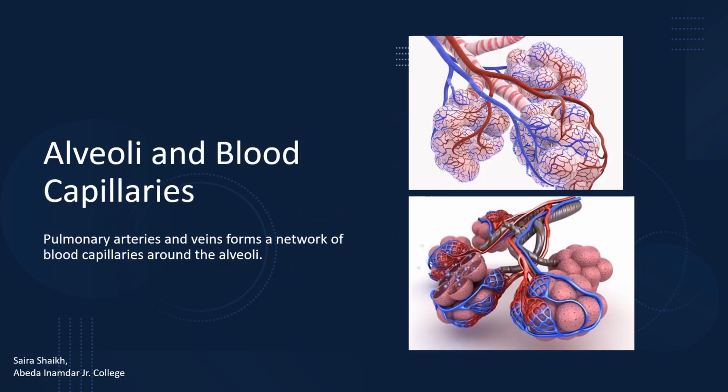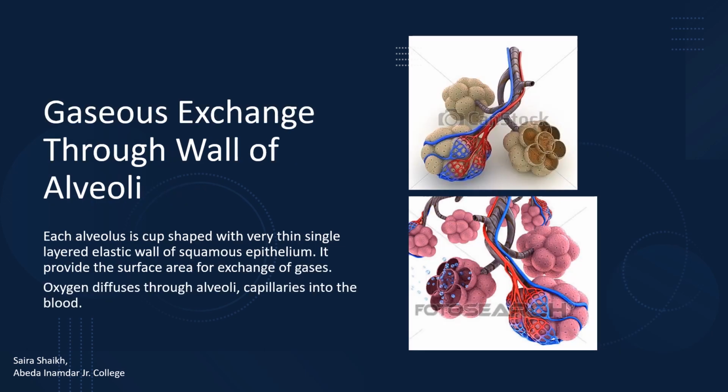Student, look at the picture. It shows the alveolar sac, which has alveoli surrounded by a network of blood capillaries formed by the pulmonary arteries and pulmonary veins. Each alveolus is cup-shaped. It has a very thin, single-layered squamous epithelium. It provides the surface area for the exchange of gases. Oxygen diffuses through the alveoli and enters into the blood.